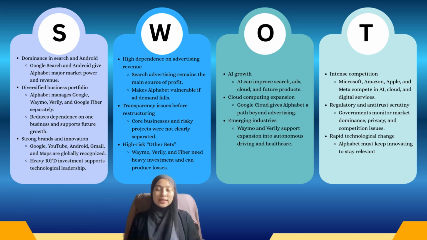Moving on to the weaknesses, Alphabet remains highly dependent on advertising revenue, which makes the company vulnerable to fluctuations in advertising demand and market conditions. Another weakness involves transparency concerns that existed before the restructuring into Alphabet, where investors found it difficult to distinguish between profitable businesses and experimental projects. Furthermore, Alphabet faces financial risk from its Other Bets investments, such as Waymo and Verily, which require substantial funding and may not generate immediate returns.